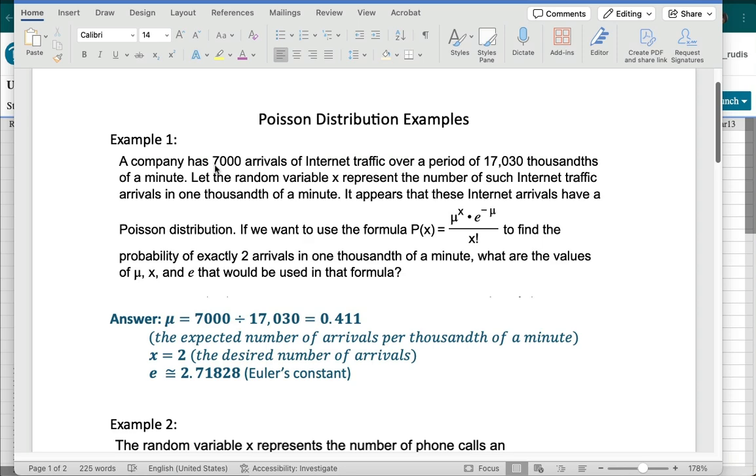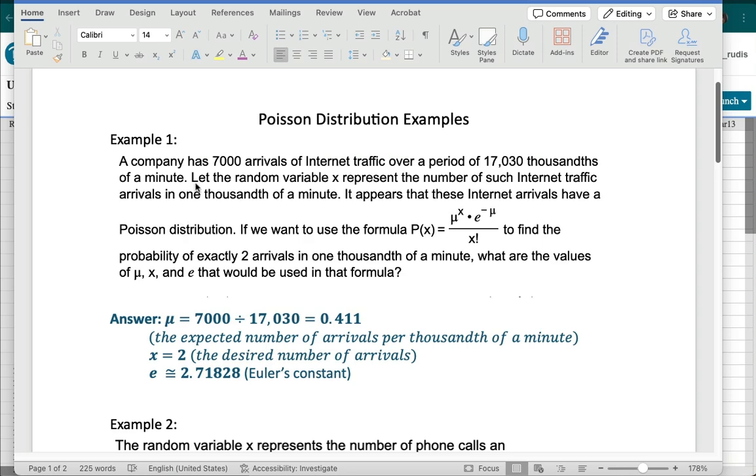And this particular company has probably thousands of computers all on the internet. And when they calculate how much communication is happening over the internet with those computers, they have calculated that there are 7,000 arrivals of traffic, so just electronic communication, over 17,030 thousandths of a minute.